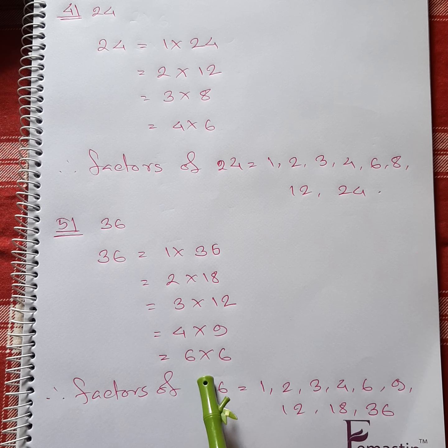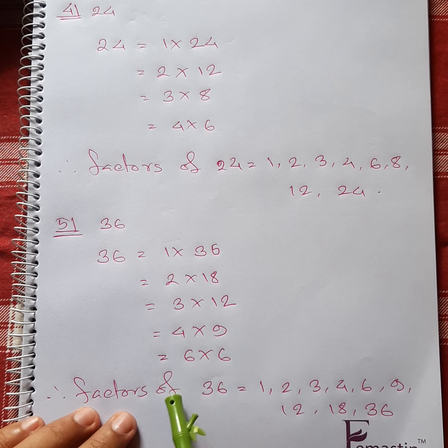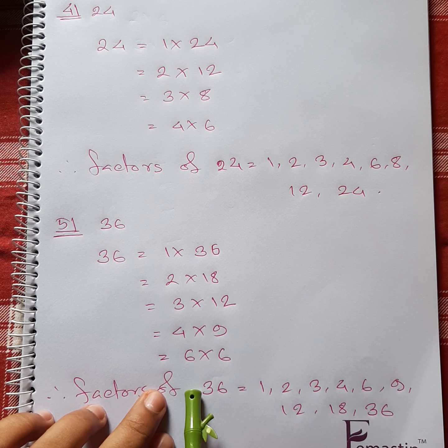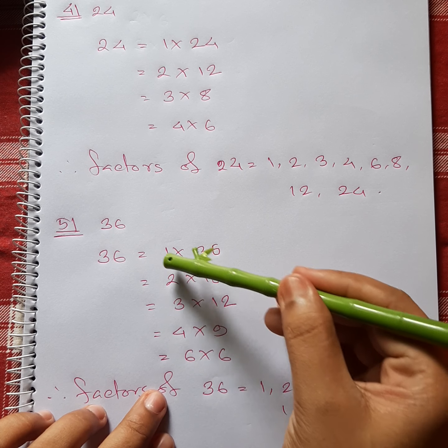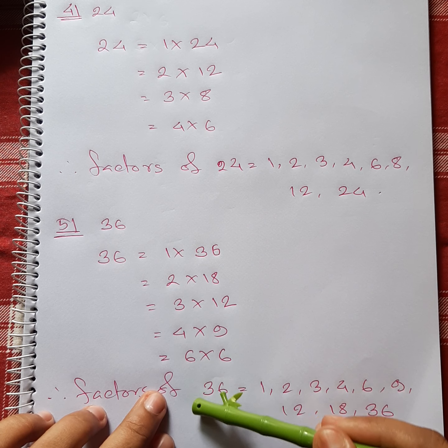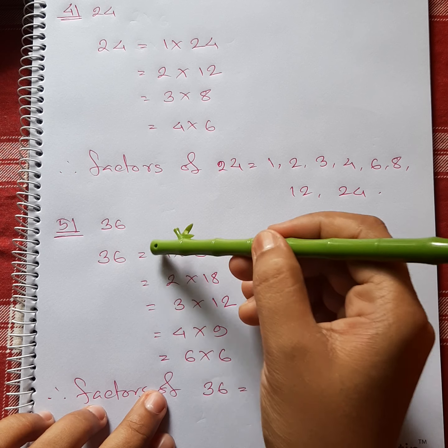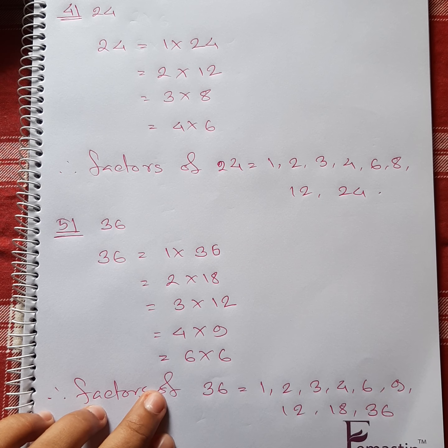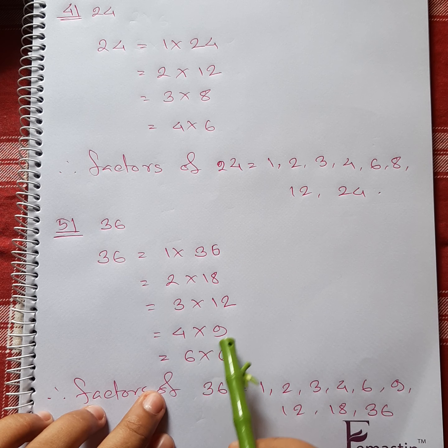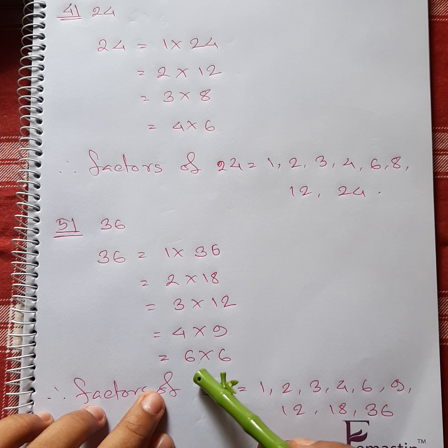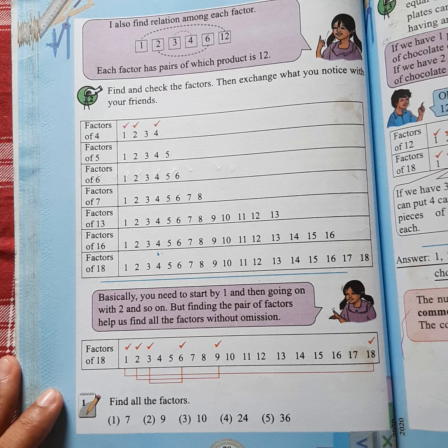Again here, after 6, if you want to write 9 into 4 and then 12 into 3, as we are following consecutive numbers, 9 comes after 6 and 12 comes after 9. But no, as you can see 9 is already over here. We are not going to go for another round, we will just stop over here.